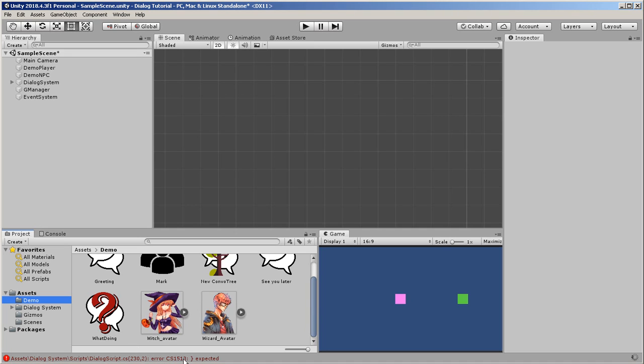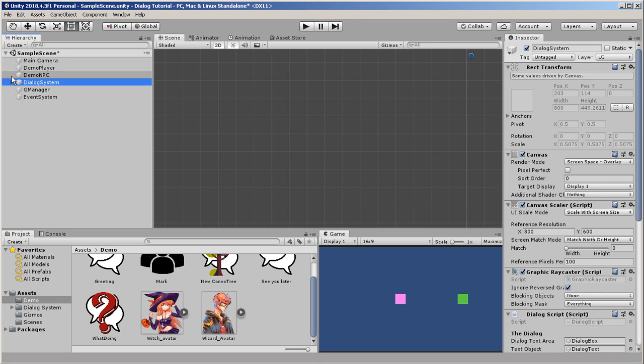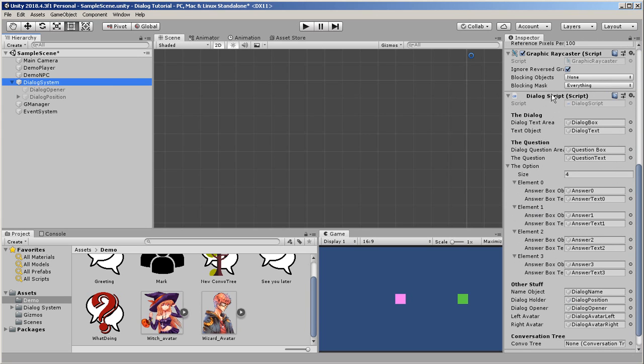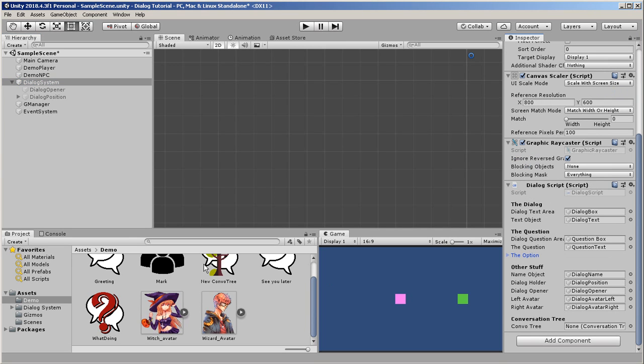I'll save this. We're going to go back to Unity now, and it's time to start linking some things together. Right now, it's expecting a bracket. Oh, it's gone. Good. So let's look at our dialog system. The dialog system contains the dialog script with everything that's in it. There's no conversation on it yet.